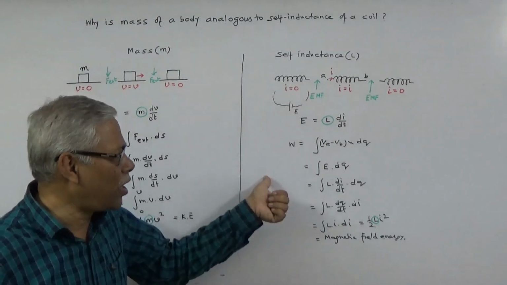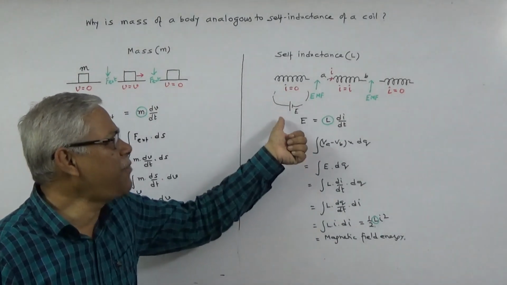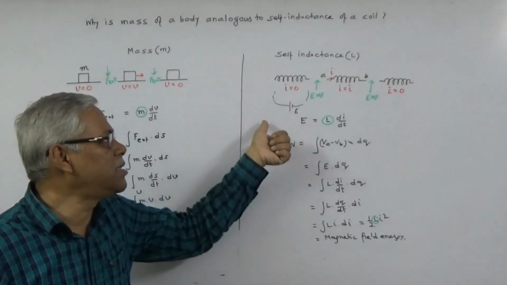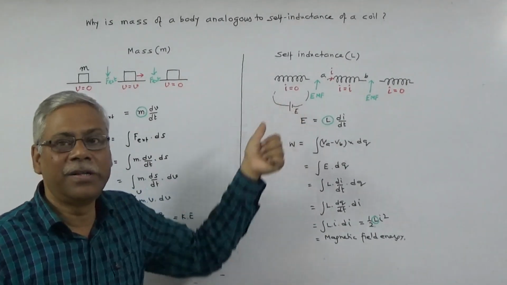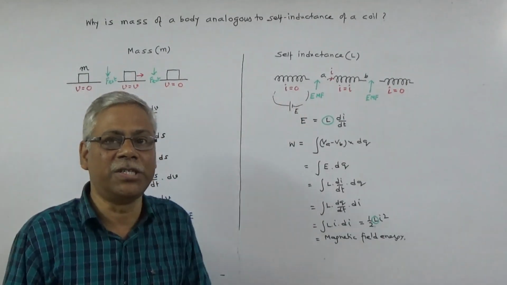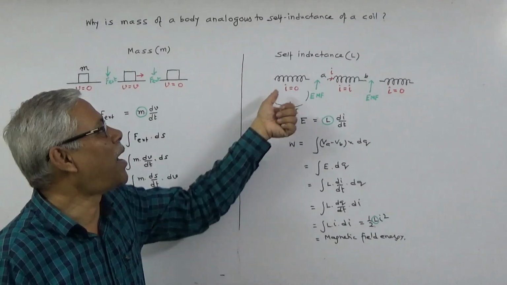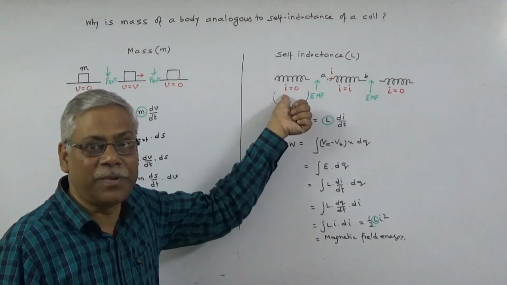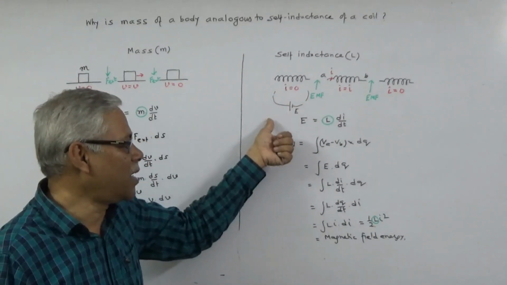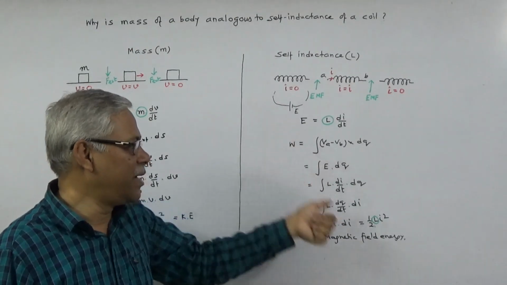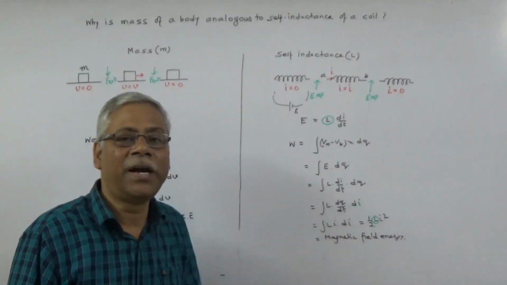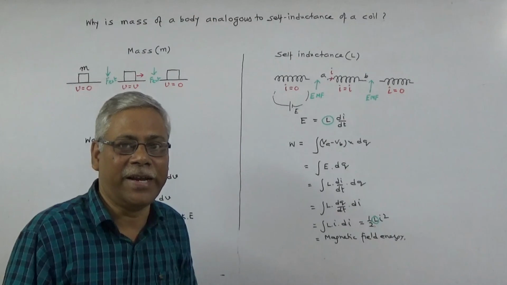In the case of a coil, the EMF of the battery does work against the force of resistance exerted by the self-inductance of the coil, and the work done by EMF gets stored in the inductor as magnetic field energy.